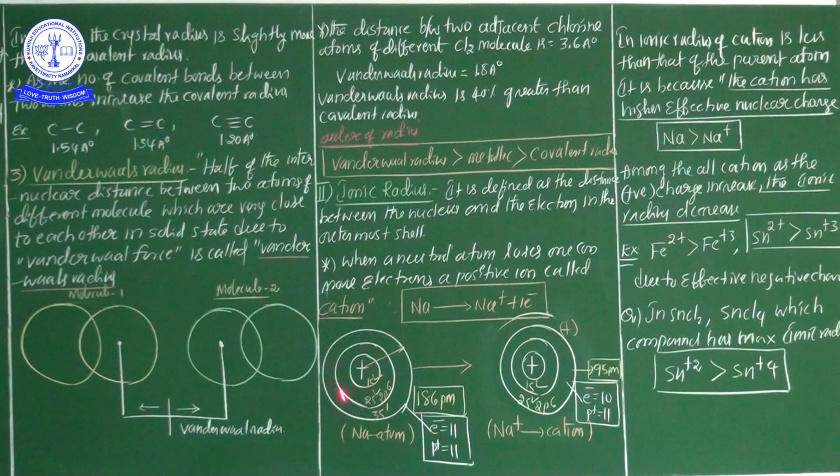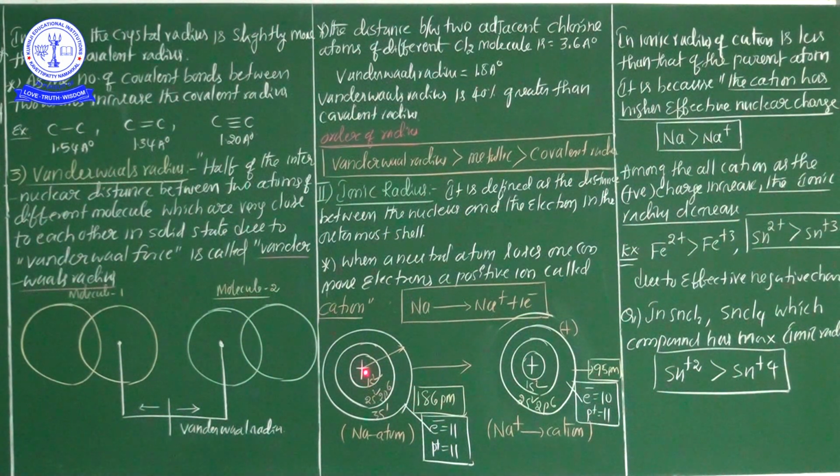Now see here two structures. In this sodium atom structure, this is the nucleus, first orbit, second orbit, third orbit. You know, in the first orbit 2 electrons are there. That's why the configuration is 1s2, 2s2, 2p6. This is the neutral sodium atom electronic configuration. In the neutral sodium atom, the electron number is 11 and the proton number is 11. This is a neutral atom, that's why the radius is called atomic radius.